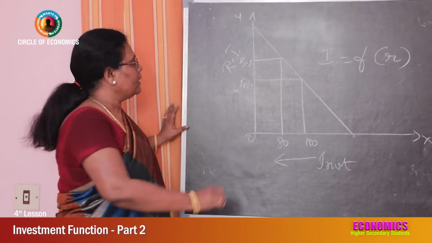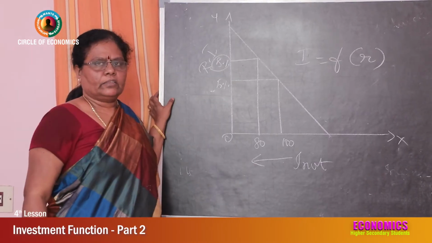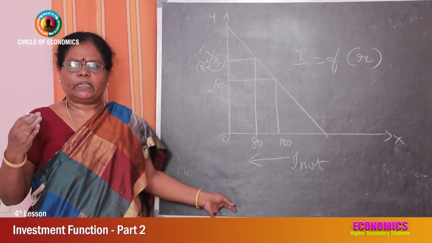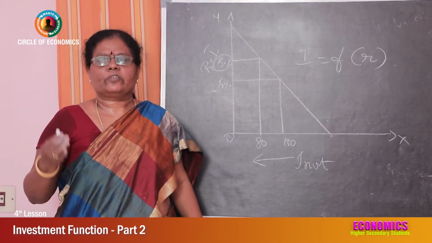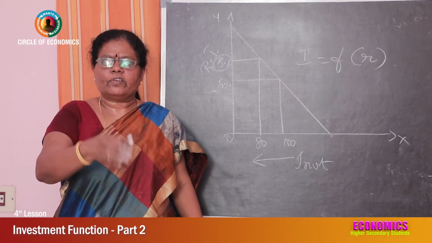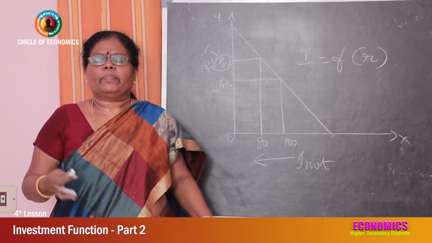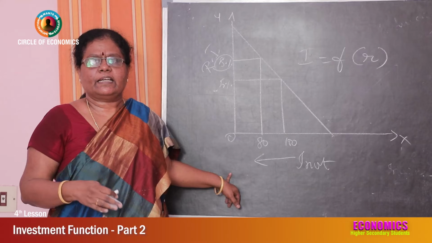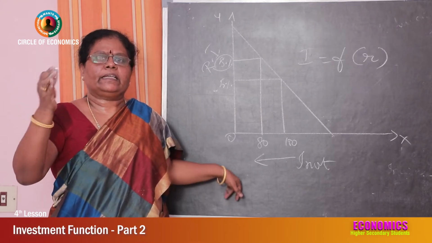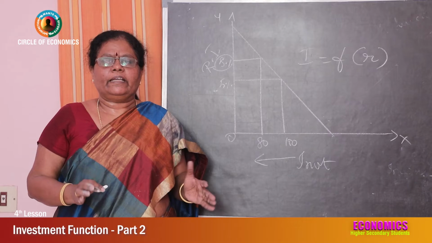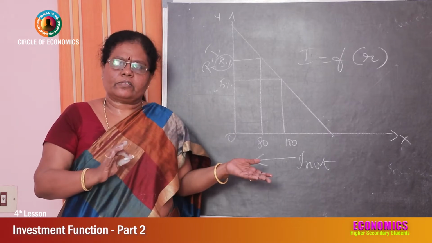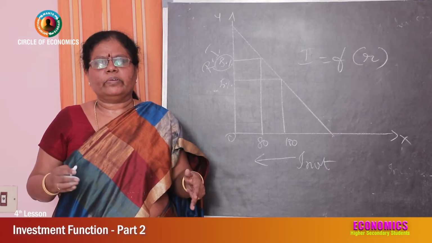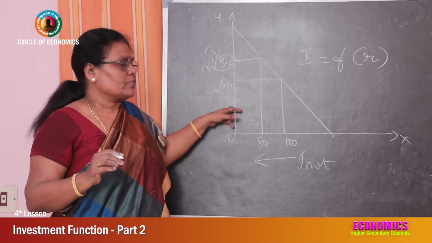That is because when the rate of interest is higher, okay, cost of borrowing becomes higher. So when cost of borrowing becomes higher, the entrepreneur has to expect more profit out of investing that money. So what happens? Instead of borrowing at a higher rate of interest, investing and expecting a less profit, he can save that money with him. Either he can lend the money at any rate of interest to somebody, or he can buy some financial investments and keep it with him till the time the rate of interest comes down.